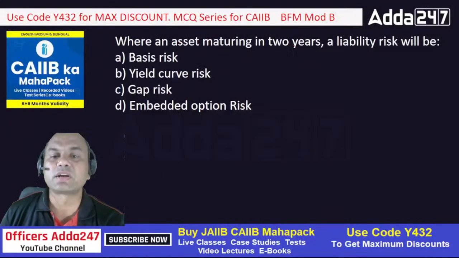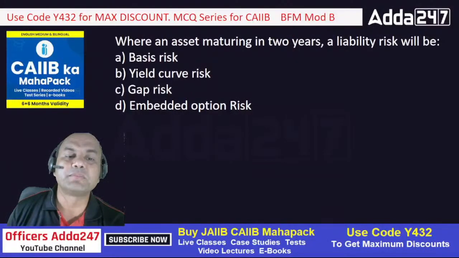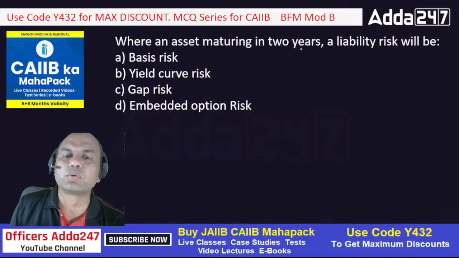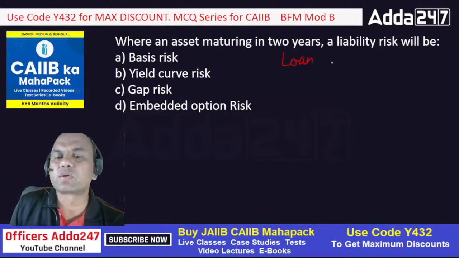When an asset is maturing in 2 years, the liability risk will be basis risk, yield curve risk, gap risk, or embedded option risk. What do you mean by this? The asset is maturing in 2 years, so this is a loan. Okay, the loan is for 2 years.